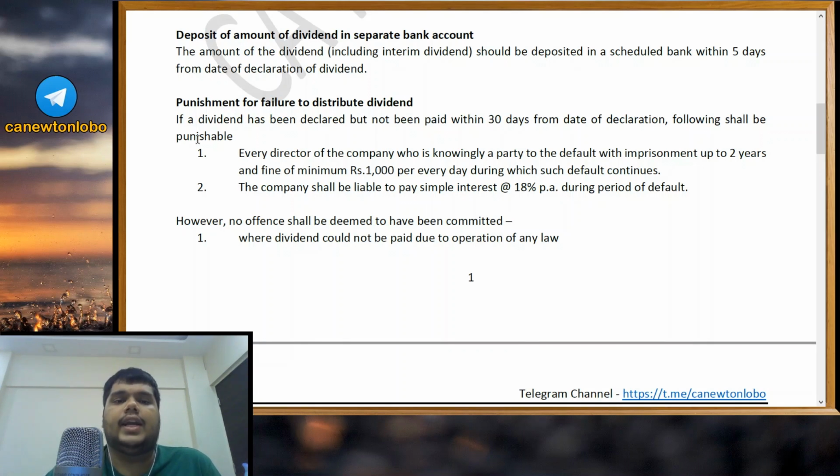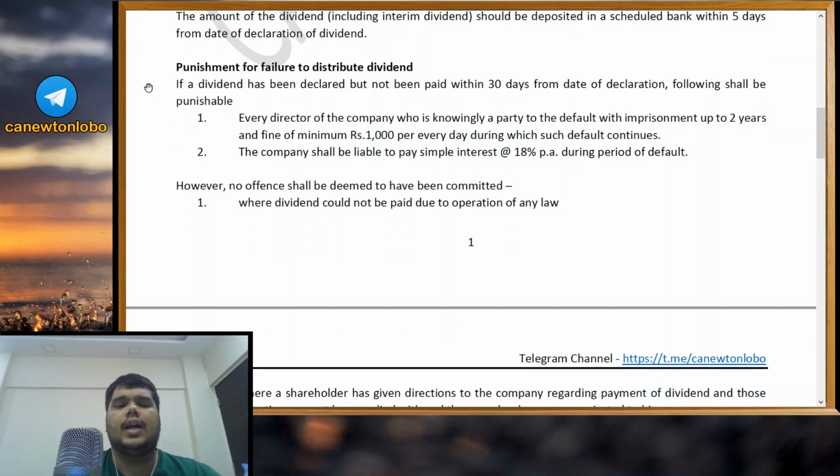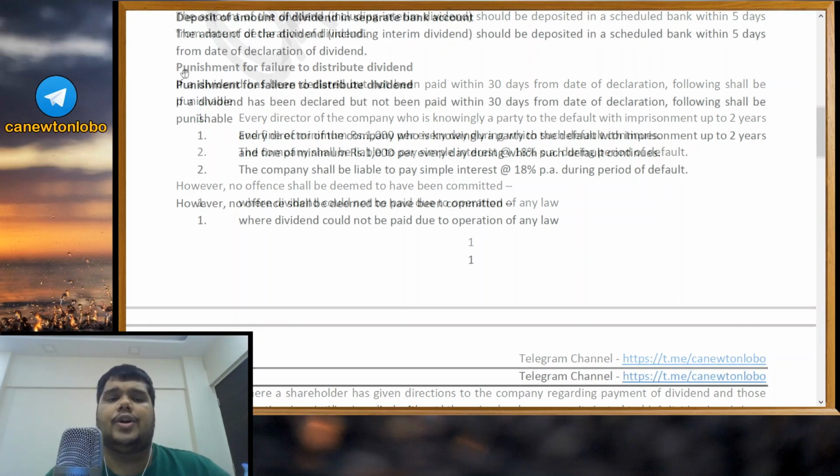The amount of the dividend, including interim dividend, should be deposited in a scheduled bank within 5 days from date of declaration of dividend. So if you see, within 30 days you are supposed to pay off, but before that, within 5 days of declaration, you have to actually separate this entire amount, keep it aside, remove it from your business, keep it aside in one scheduled bank account within 5 days from the date of declaration of dividend. This is again a procedural part. Now, what is the punishment for failure to distribute dividend?